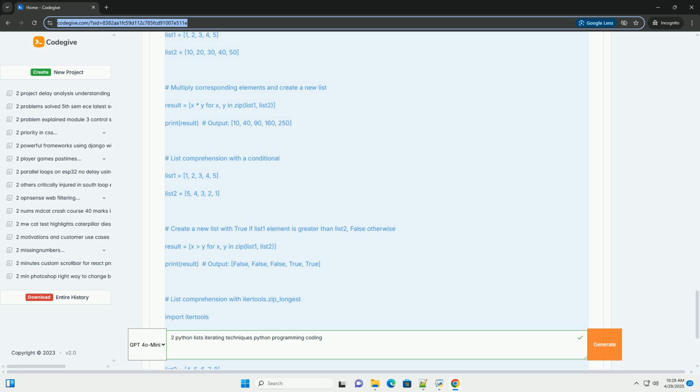Technique 2: the zip function. The zip function is a built-in Python function specifically designed for iterating over multiple iterables, like lists, in parallel. It creates an iterator of tuples, where each tuple contains the corresponding elements from the input iterables.